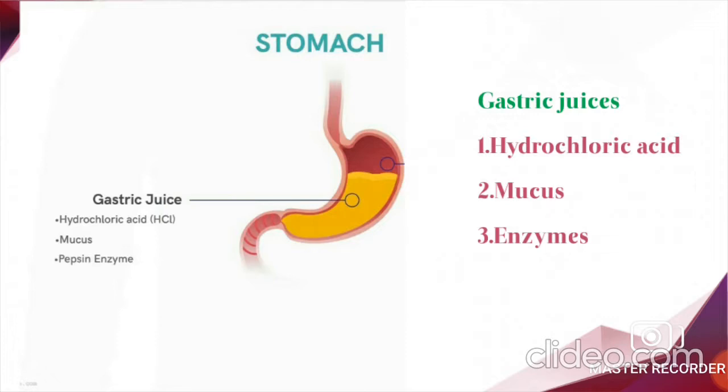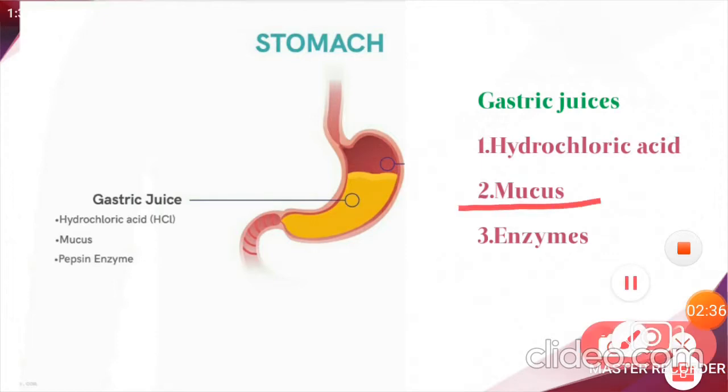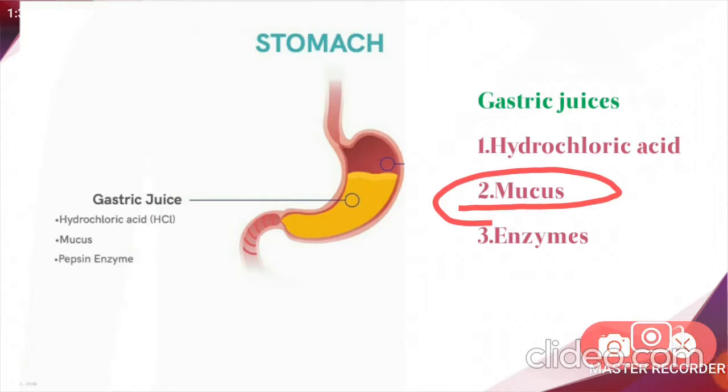Now, tell me one thing. If there is a layer of acid secreted or released by the stomach, won't the inner lining of the cells get damaged? Right or no? Here, acid is present, so you're thinking that the inner lining of the stomach gets damaged, right? No, because here the important function is of the mucus. Here the mucus protects the inner lining of the stomach from the acid. Understood? That's why there is no damage to the inner lining of the stomach. Here the mucus is going to protect the inner lining of the stomach.